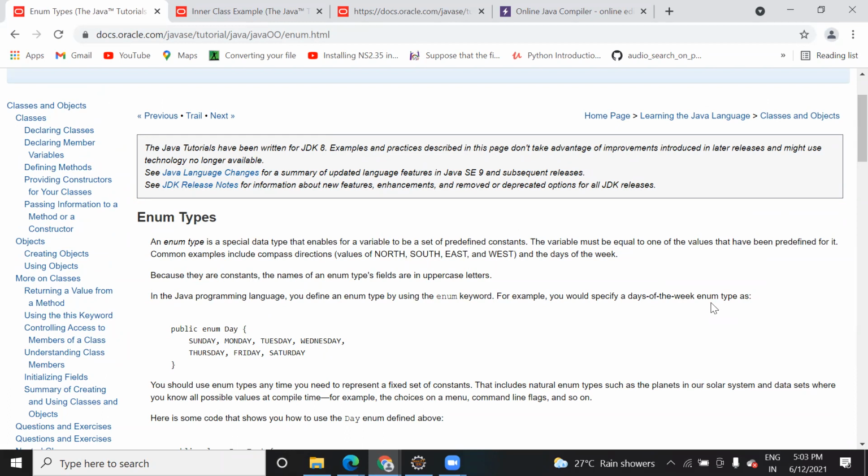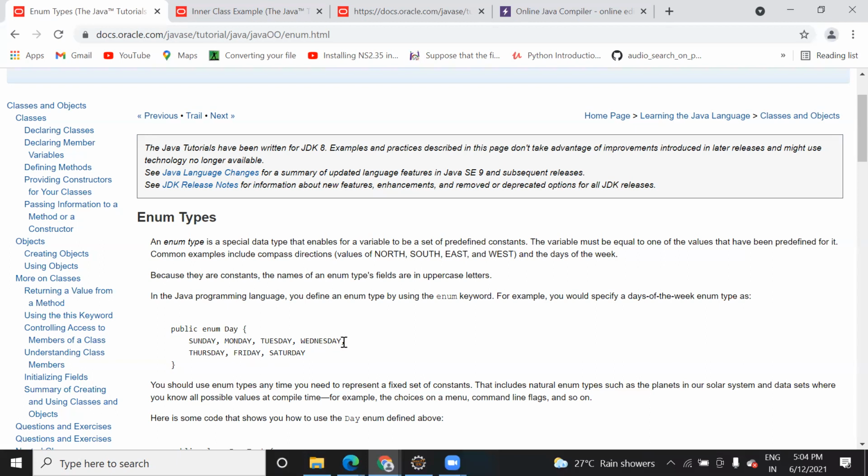Like if you define the enum data type, then from Sunday to Saturday it will give a value based on that. Suppose you assign Sunday as 0, then they will follow one sequence: Monday 1, Tuesday 2, Wednesday 3, Thursday 4, Friday 5, Saturday 6. So this variable will be assigned a value in the sequence. So you can use this enum data type to work with data that comes in a sequence, like date, days, month. They all come under the enum data type.